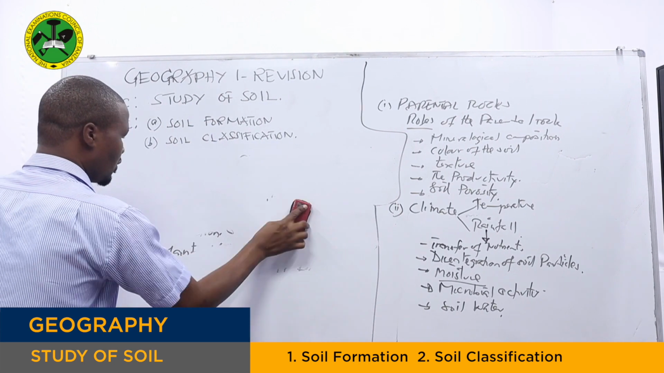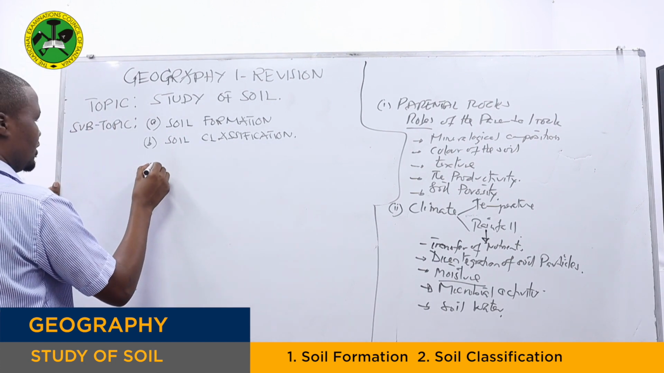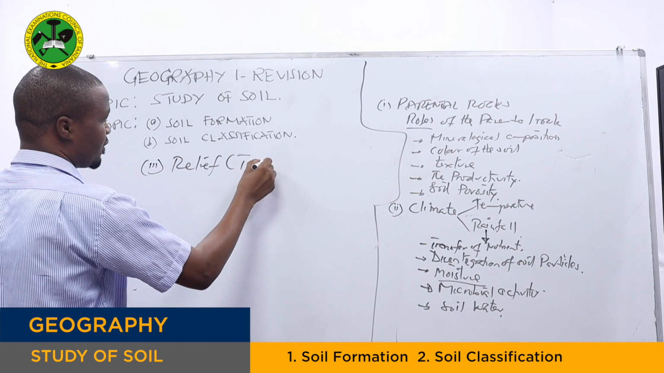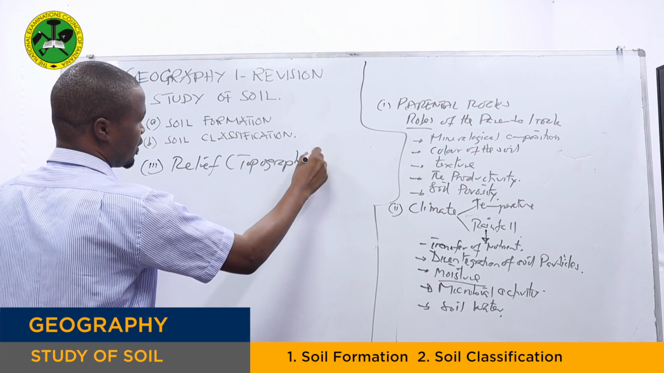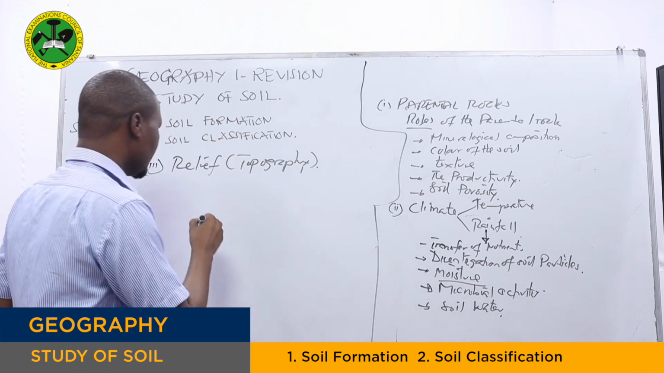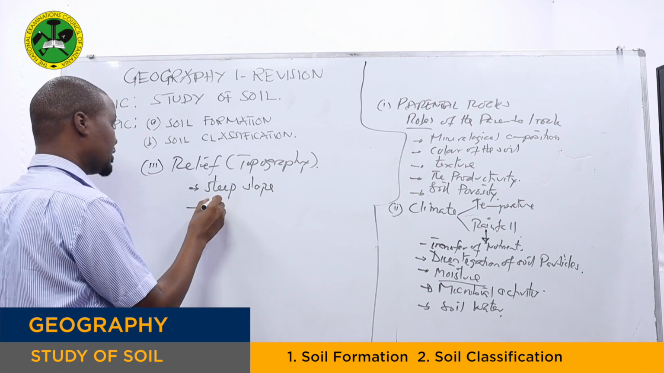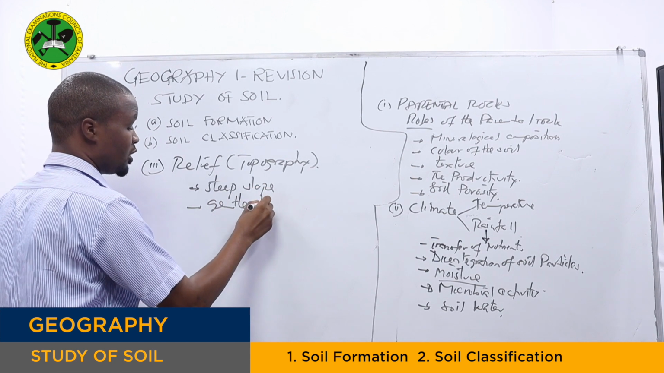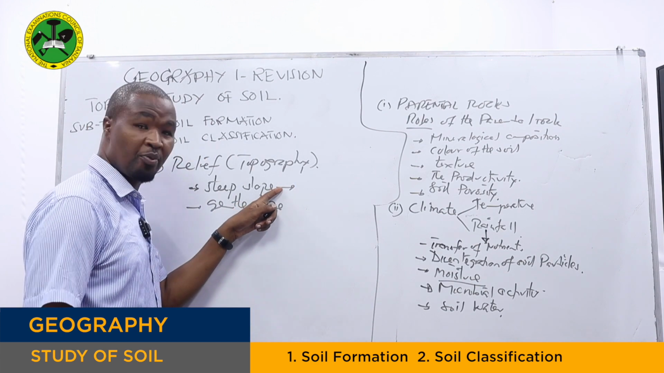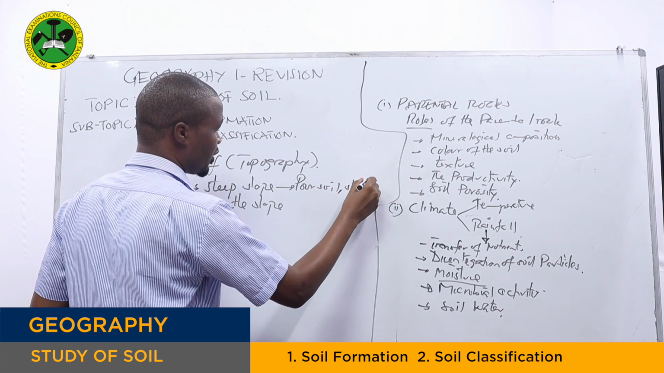We have what we call the relief, or the topography. The relief of an area can influence the formation of soil in different ways. For instance, let's consider the steep slopes and the gentle slopes. At the steep slope, the soil formed is poor soil, shallow soil.